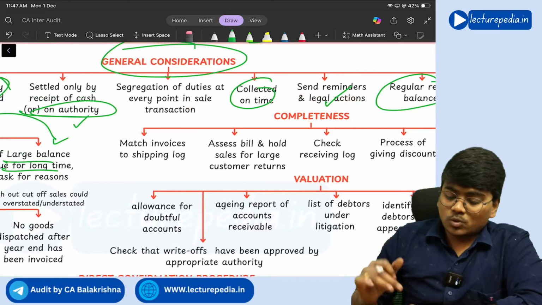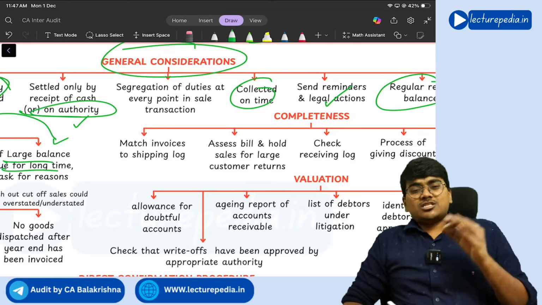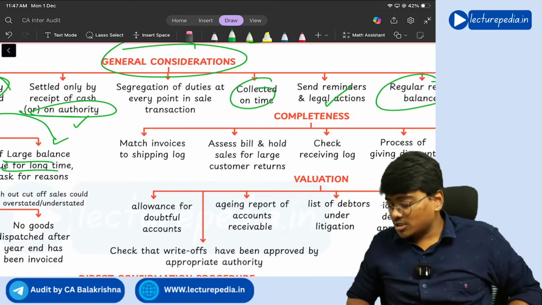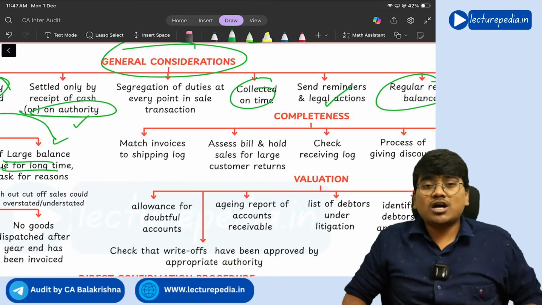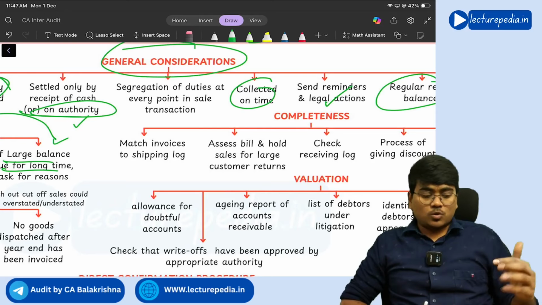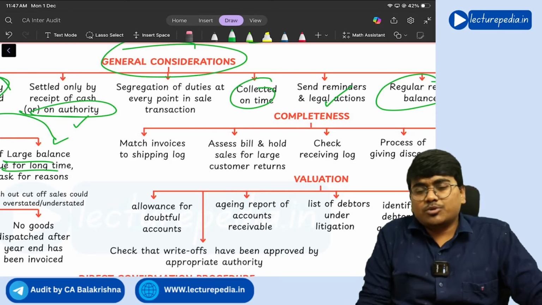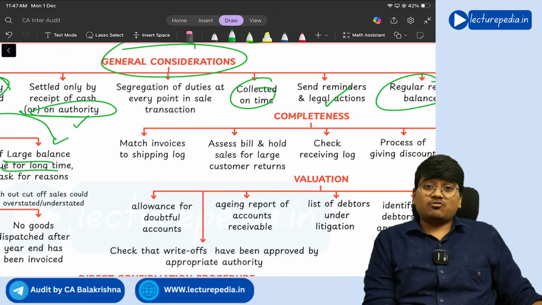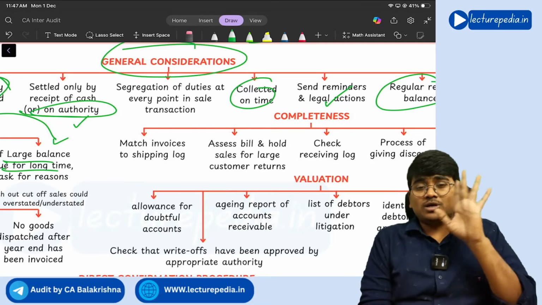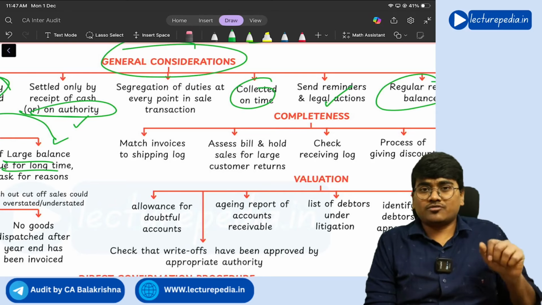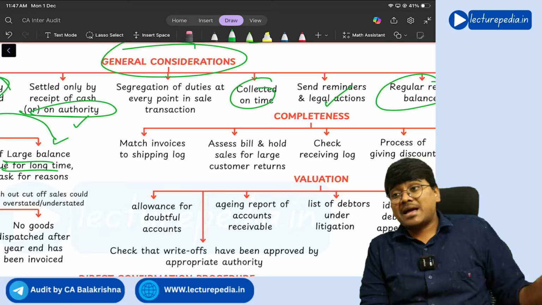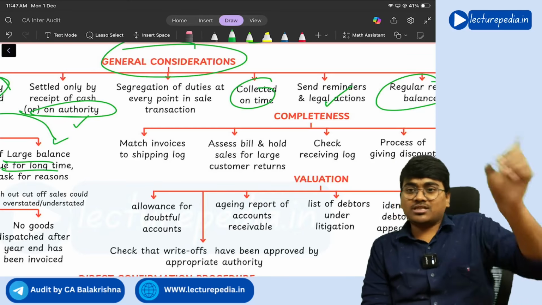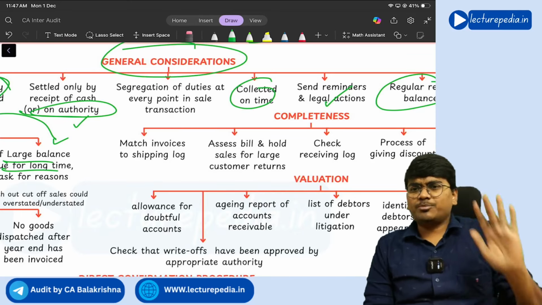Next, with respect to completeness. With respect to completeness of trade receivables, you need to match sales invoices with shipping logs. If goods were shipped to the customer but there is no sales invoice and no entry in the books of accounts, you will get to know that sales are incompletely recorded. So match the sales invoices with shipping records or the shipping log.